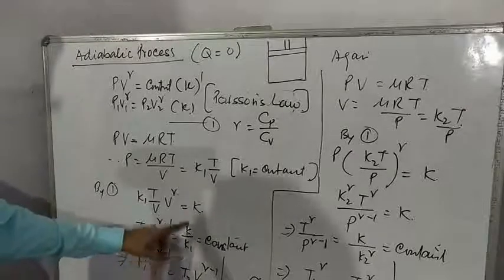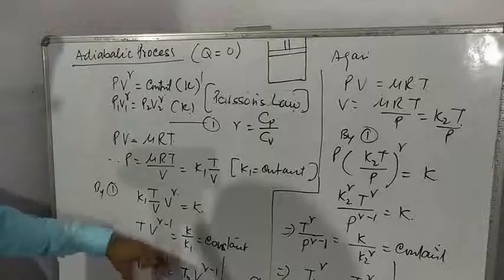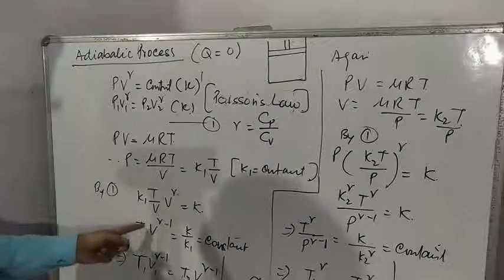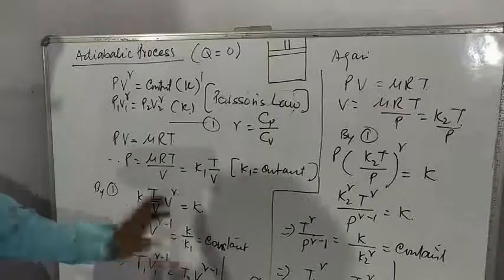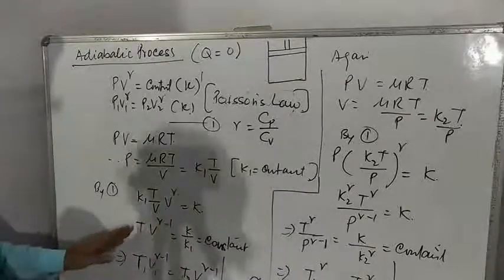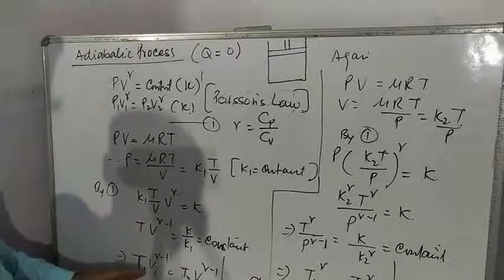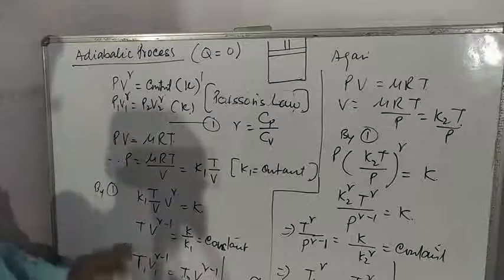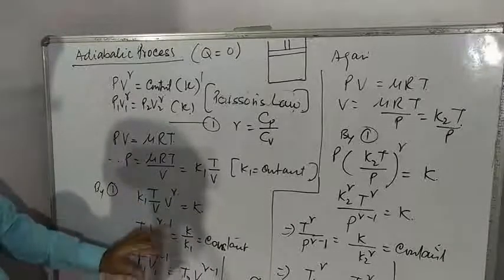It is a ratio of two constants, and a ratio of constants is another constant. So we can write T V power gamma minus 1 is a constant, or T1 V1 power gamma minus 1 is equal to T2 V2 power gamma minus 1. This is the second equation of Poisson's law.